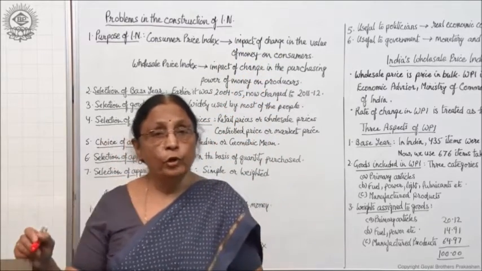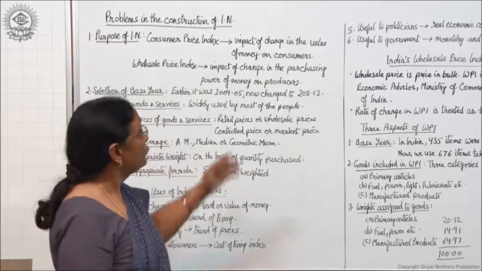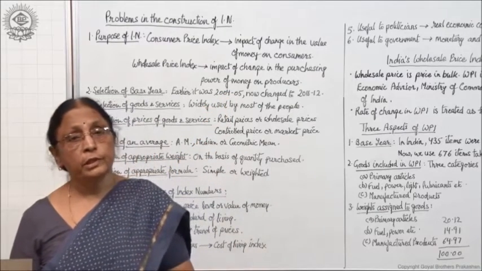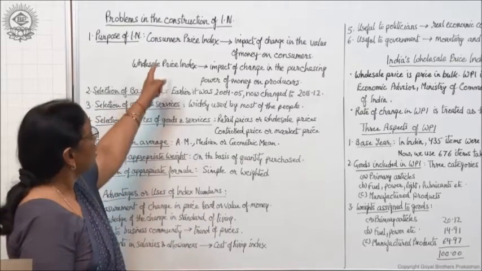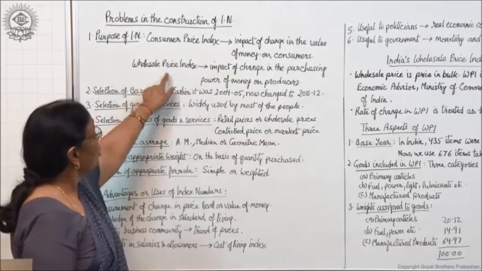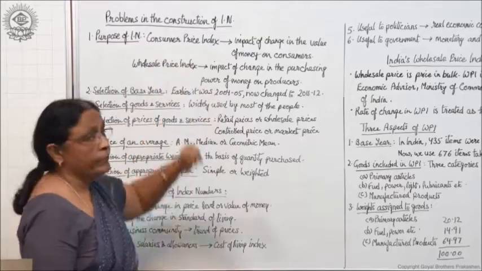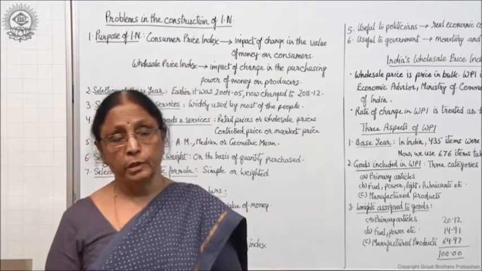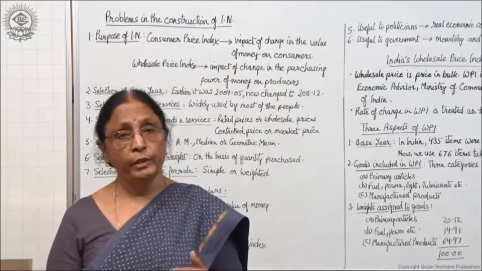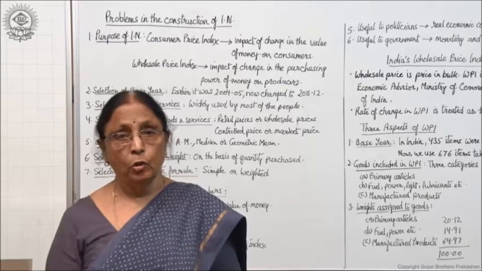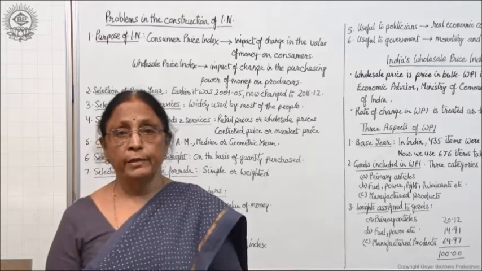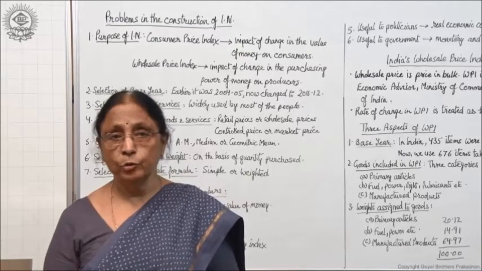That means when we want to know the impact of change in the value of money on consumers, then for that we have to make consumer price index, not wholesale price index but consumer price index, because we are concerned about the consumers and we want to know that when the prices have increased, or in other words when the value of money has decreased, what is the impact of this on the consumers?